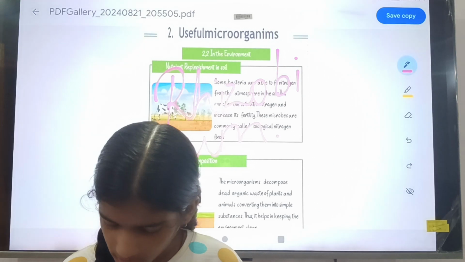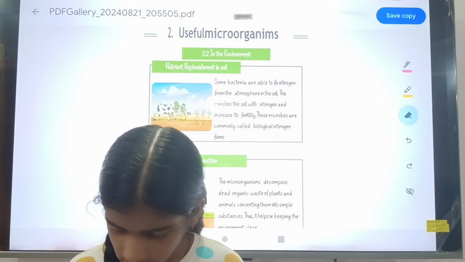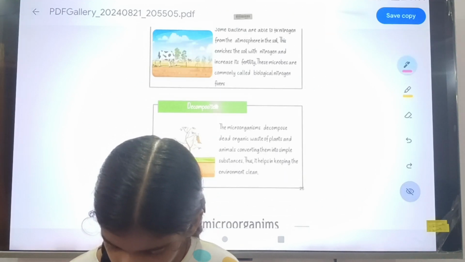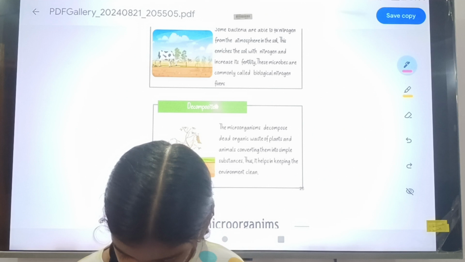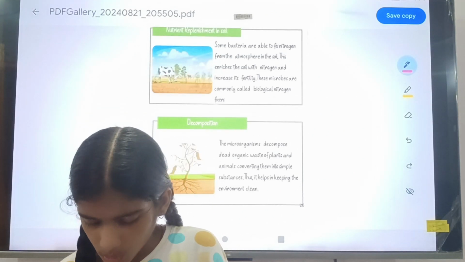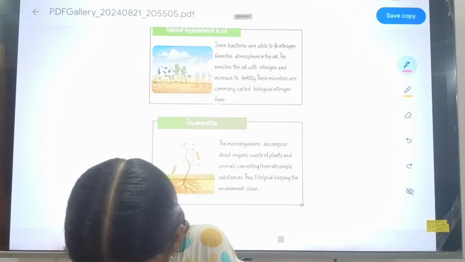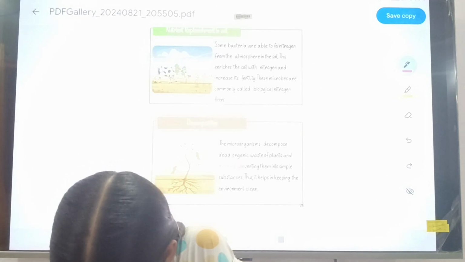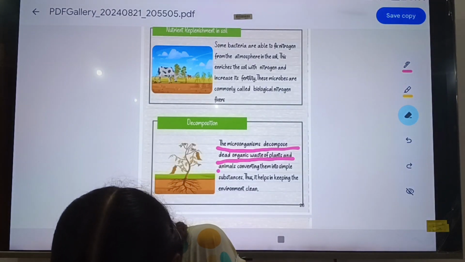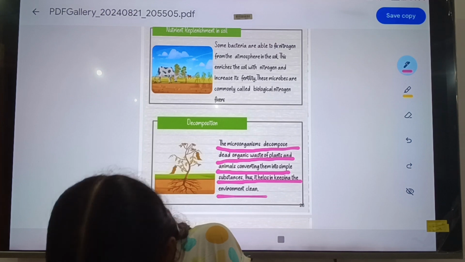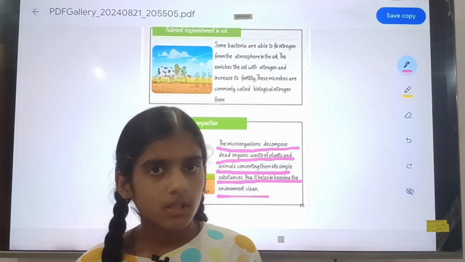So you can study the environment first. Then the second is decomposition. In decomposition, microorganisms decompose dead organic waste of plants and animals, converting them into simple substances, thus helping keep the environment clean.